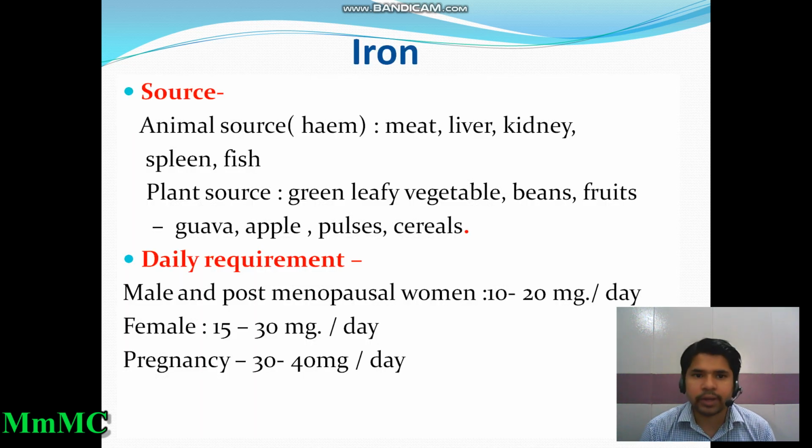Now we discuss iron. Iron sources: animal source and plant source. Animal sources are heme iron, that is meat, liver, kidney, spleen and fish. The plant sources are green leafy vegetables, beans, fruits, guava, apple, pulses, cereals. Daily requirements: male and postmenopausal women 10 to 20 mg per day, female 15 to 30 mg per day, and in pregnancy the demand of iron is increased, and this is 30 to 40 mg per day.